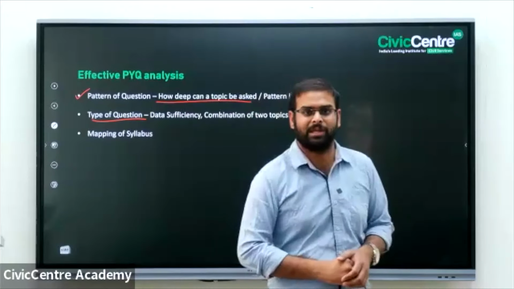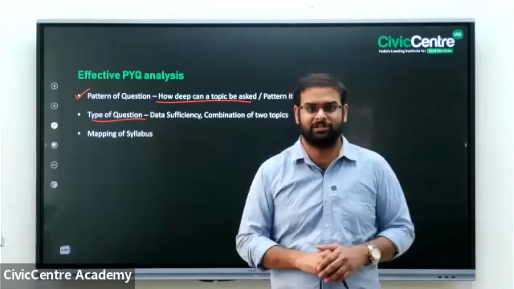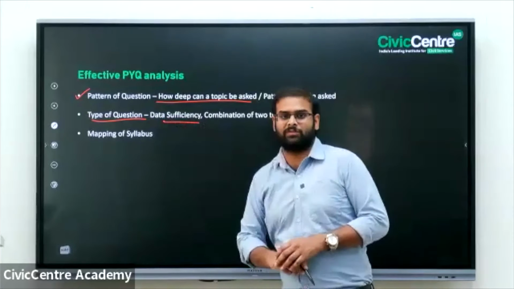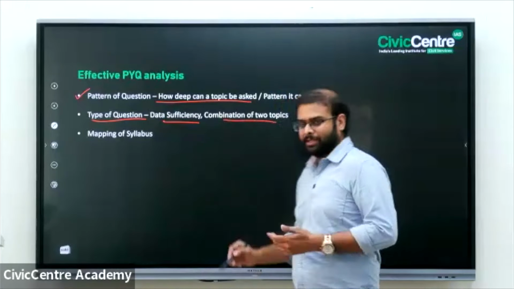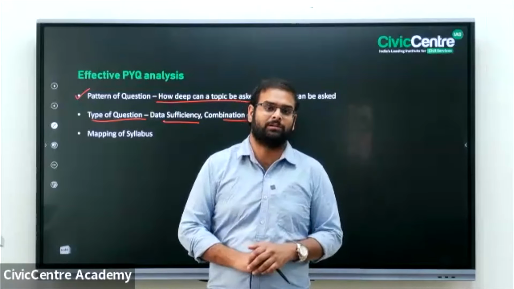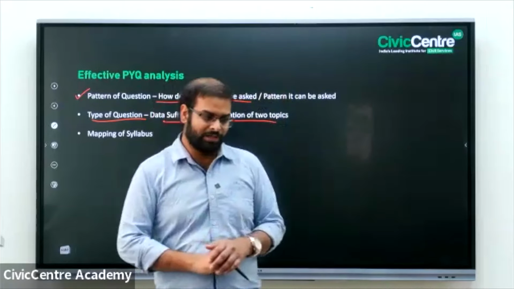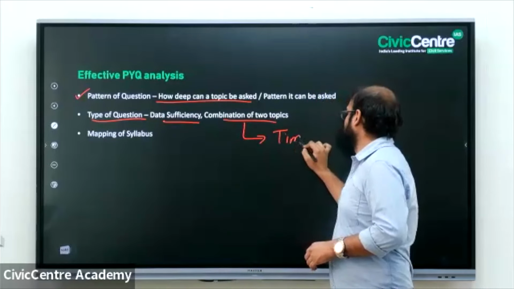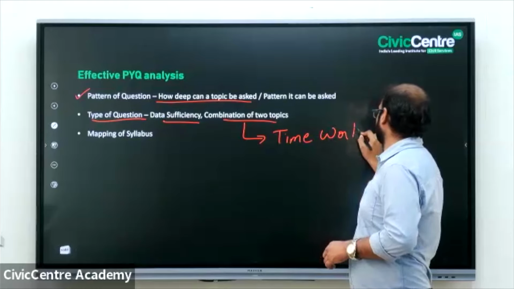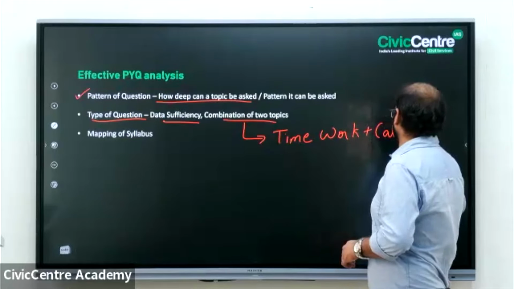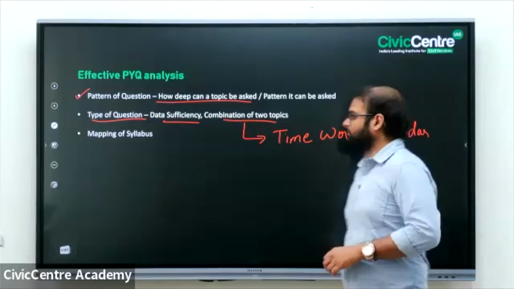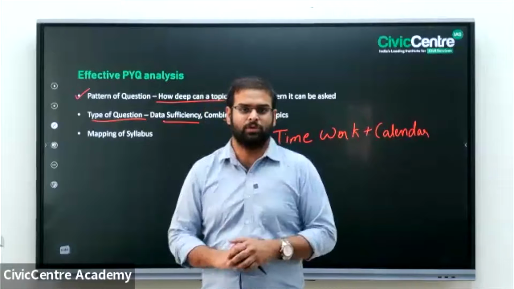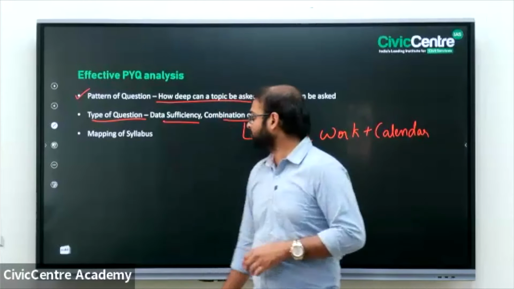As previously said, there are more number of questions on data sufficiency. So we need to concentrate majorly on data sufficiency, and there are two different topics combined together. Like in few years papers, they have mixed the topics of time and work with calendars. Again, we have recently seen number system with calendars. So they are mixing two different topics.